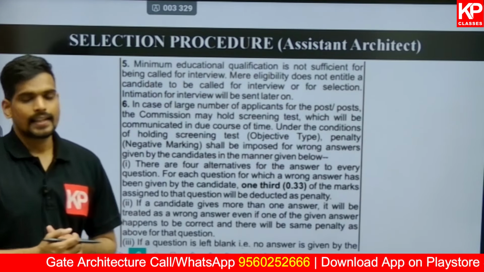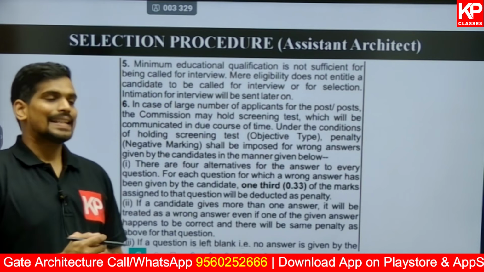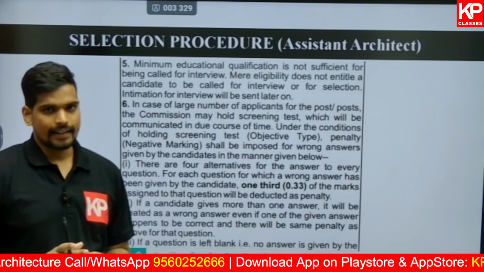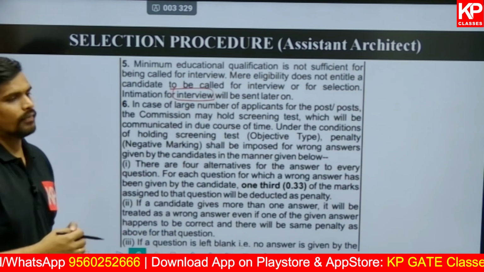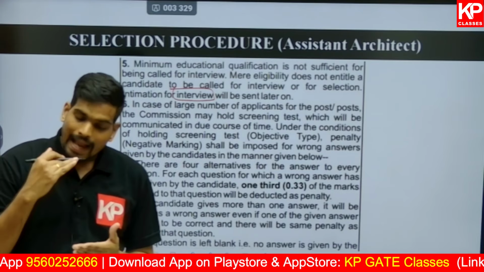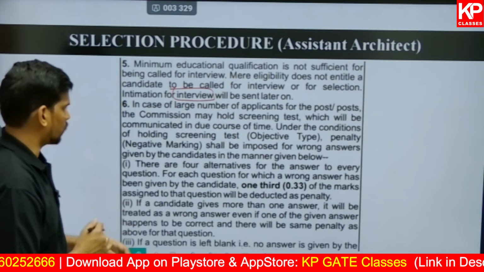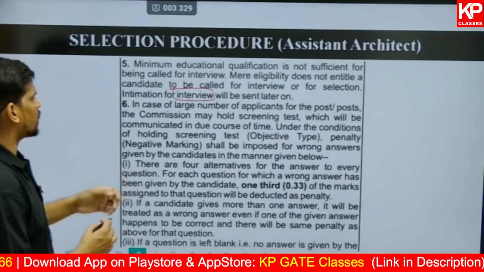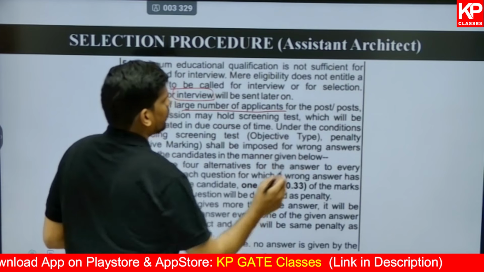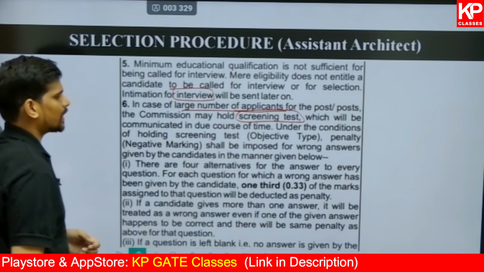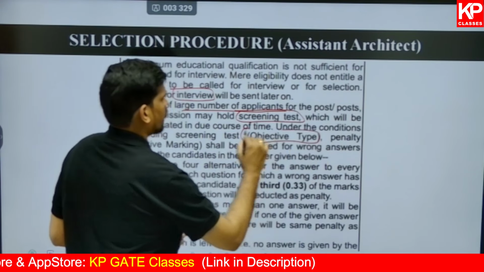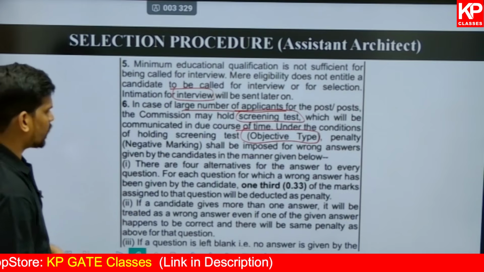As far as the selection is concerned, because this is a direct procurement, the selection will be through interview. However, it is highly likely that there will be an exam also. The notification talks about the examination. In case there is a large number of applicants, the commission may hold a screening test. This screening test will be an objective test with negative marking of 0.33.